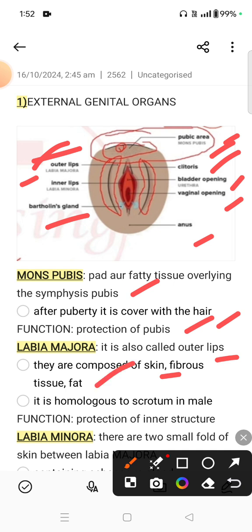It is homologous to the scrotum in males, meaning labia majora is the same as, or homologous to, the scrotum in males. Now the function, जो होता है, is protection of inner structures.